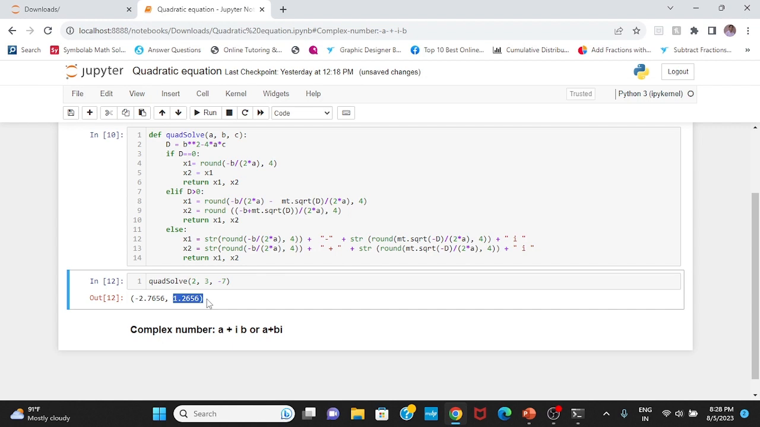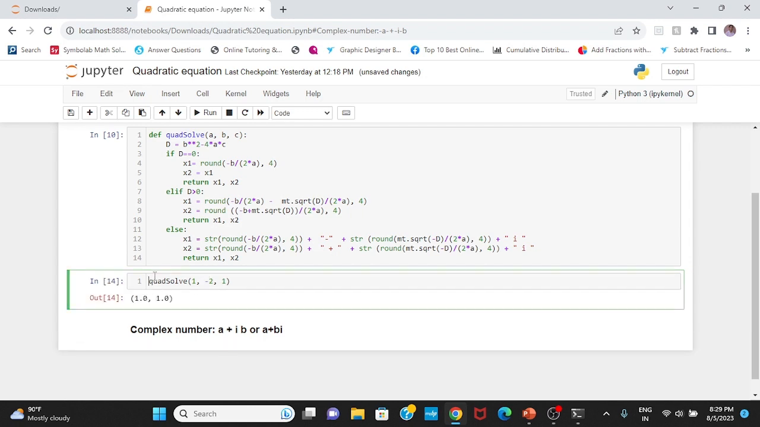Okay, if I take a equal to 1 and b equal to 2 and c equal to 1, x square plus 2x plus 1. Okay, so what should I get here? Negative 1, negative 1. There are 2 solutions, negative 1 and negative 1, and if I take it negative 2, then I should get 1, 1. These are the solutions.